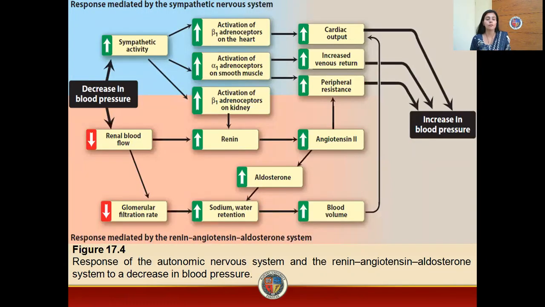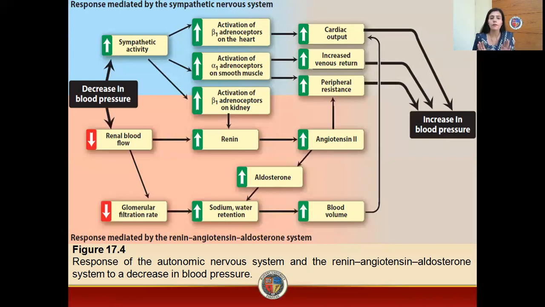So this is the diagram from Lippincott that is representing how your body responds whenever there is a decrease in blood pressure. So whenever there is a decrease in blood pressure, what will happen? There will be activation of your sympathetic nervous system. Now this system will basically activate two different types of receptors which are located at three different locations. These two different types of receptors are alpha-1 receptors and beta-1 receptors. Beta-1 receptors are located on the heart and the kidney. So until now we have two locations, heart and kidney.